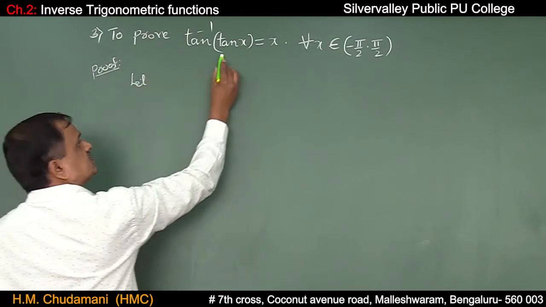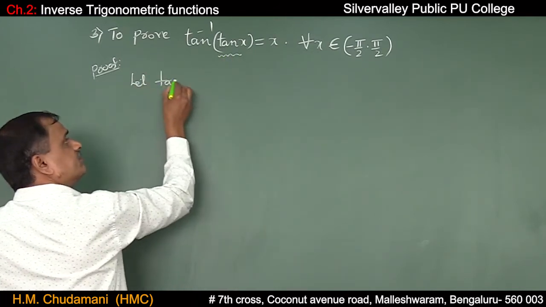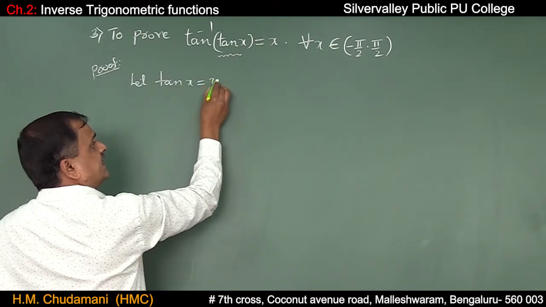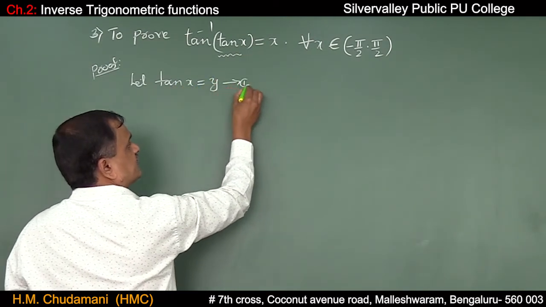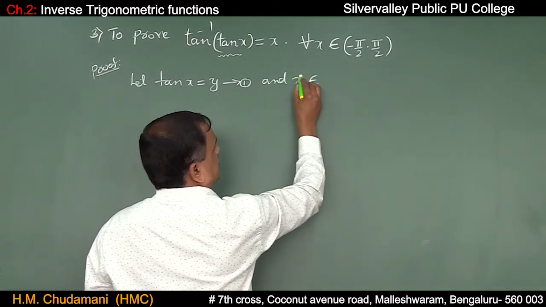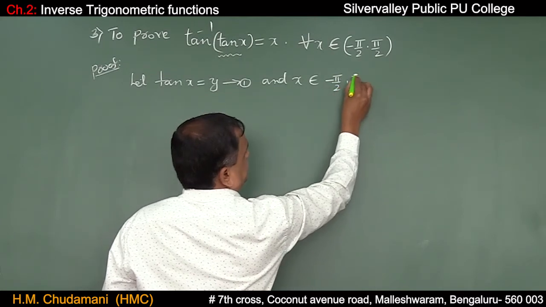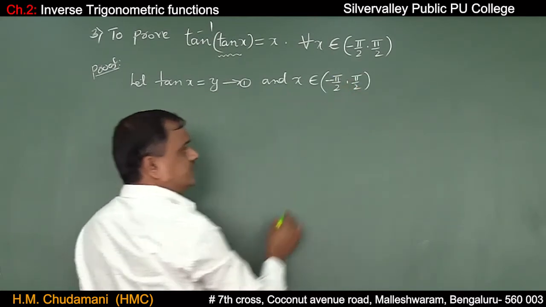Let tan x be equal to y, say 1, and x belongs to the open interval minus pi by 2 comma plus pi by 2.